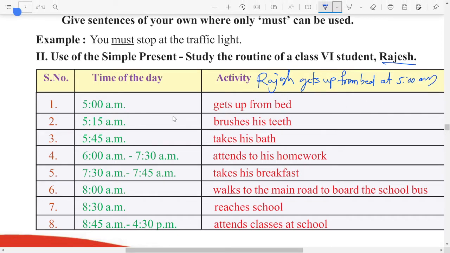Now let us look at the next one. You cannot use Rajesh again in the second case because the same noun must not be used twice in the same sentence. So we can go with he.